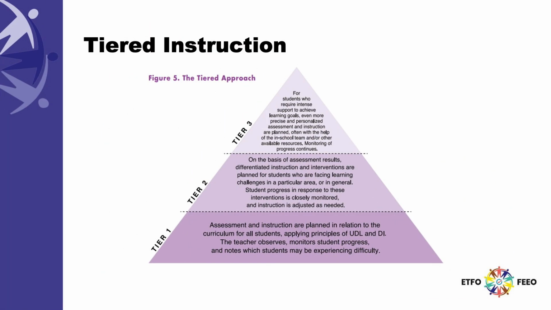When planning instruction, it is important to consider the tiered approach. If students require more support after regular classroom instruction, or Tier 1 instruction, then students will benefit from small group or Tier 2 instruction. For example, a teacher has done a diagnostic and decided to start their phonics instruction with digraphs. Once the lessons have been taught, the teacher monitors the students and notes who is having difficulties. Those students would then receive further instruction in a small group. They might require more explicit instruction or more time and support to master the skill. This is why it is important that teachers create time in their schedule for small group instruction.